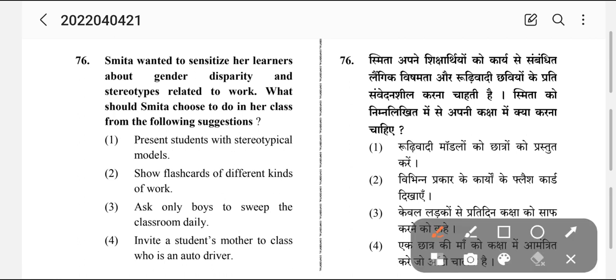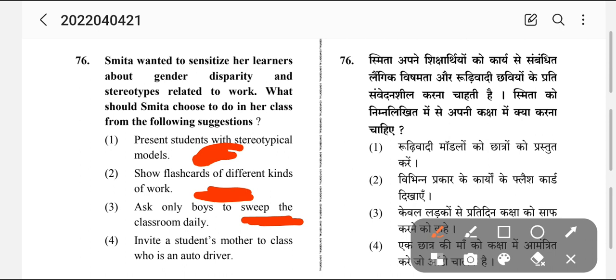Okay, we'll see. Number one, present students with stereotype models. See, models in general can affect, but it is not the right answer. Flashcards of different kinds of work will also be theory based. Asking a boy to sweep the class daily will not solve the purpose.